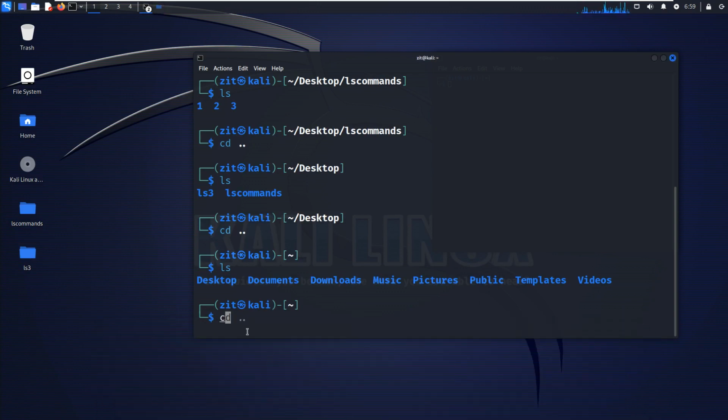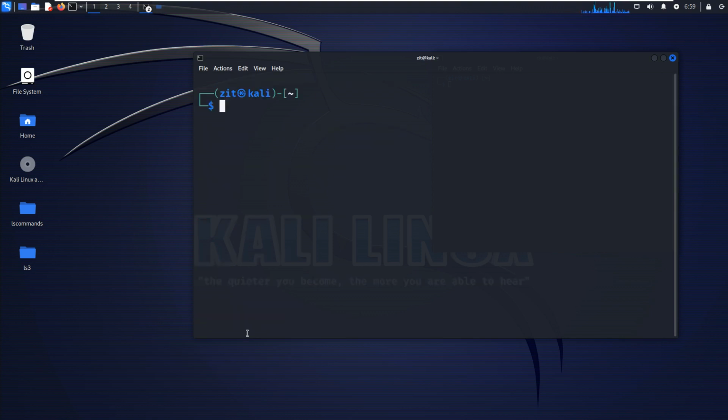Another keyword or flag that we often use with cd. I will clear this terminal first. The double dot was one step back, but I don't want to come back just one step.